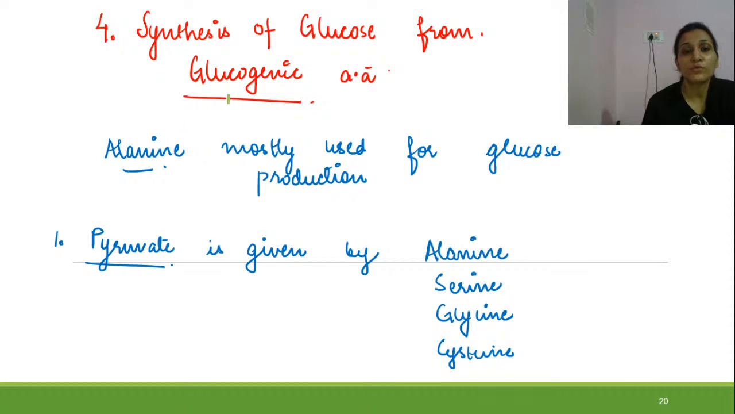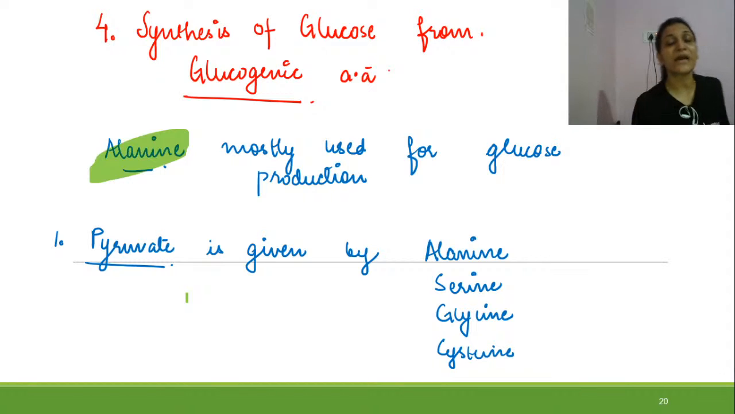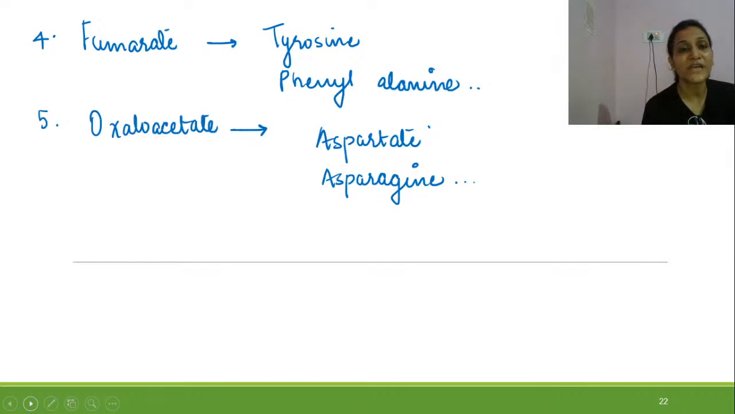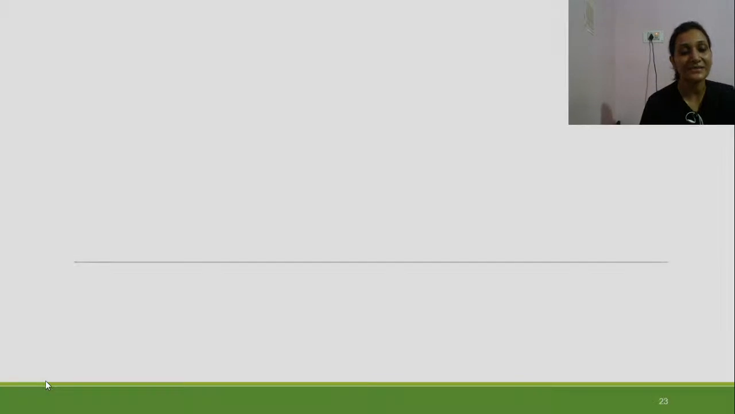Now synthesis of glucose from glucogenic amino acids. So mostly alanine is used for this purpose, and we are seeing which amino acid is giving which precursor. So alanine, serine, and glycine give pyruvate. Then valine, methionine, isoleucine, and threonine give succinyl-CoA. Glutamine, proline, and histidine give alpha-ketoglutarate. Then tyrosine and phenylalanine give fumarate, and aspartate and asparagine give oxaloacetate.